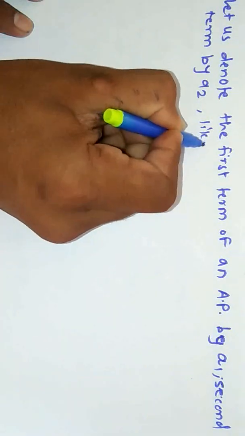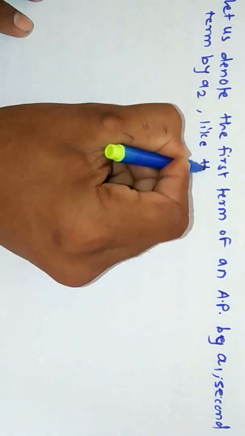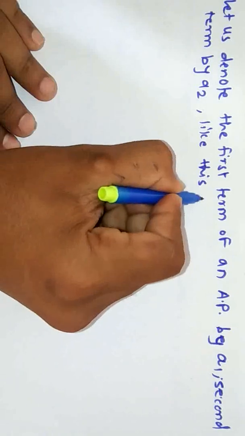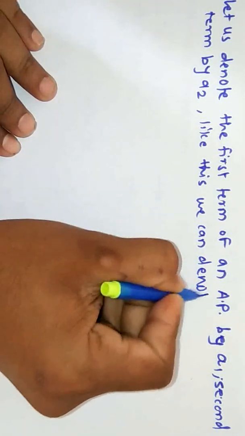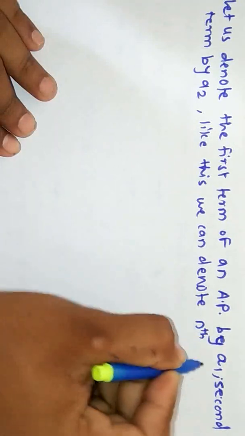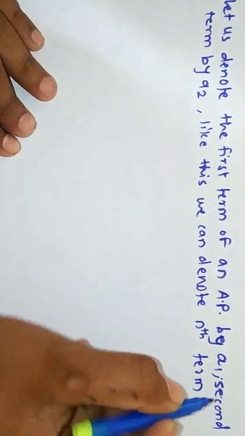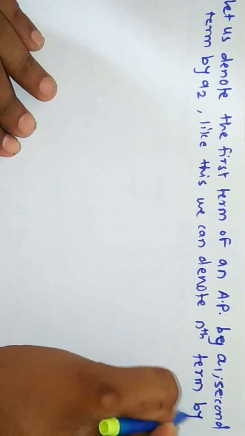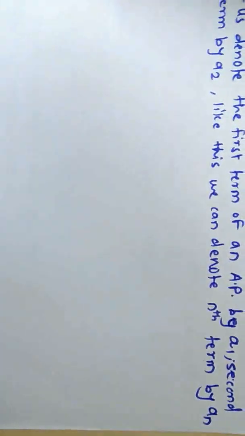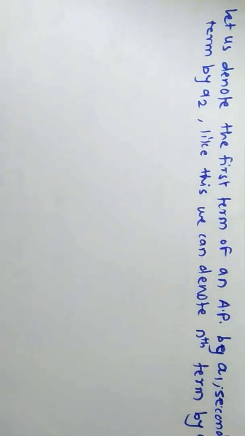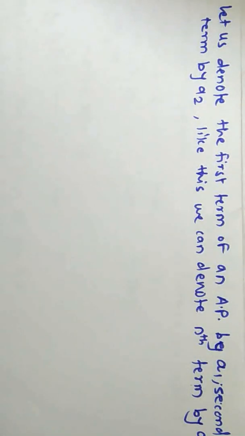Like this we can denote the nth term by an. Okay, now what we have denoted, let us denote the first term of an AP.